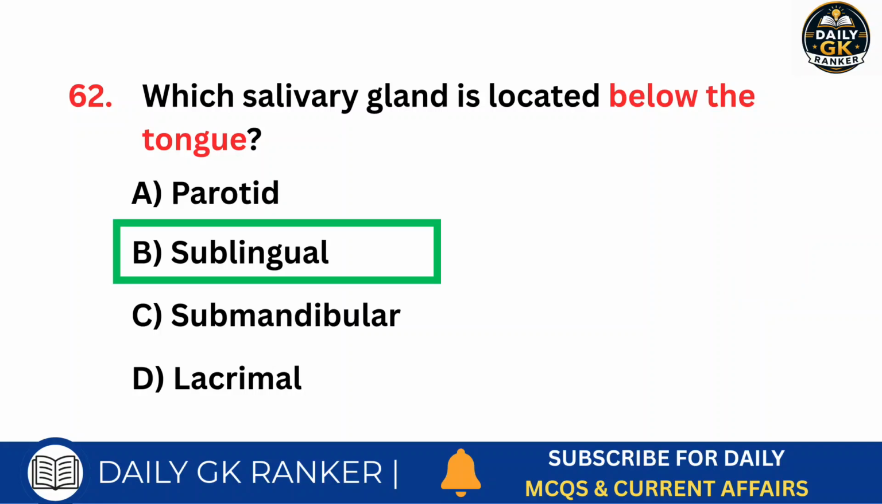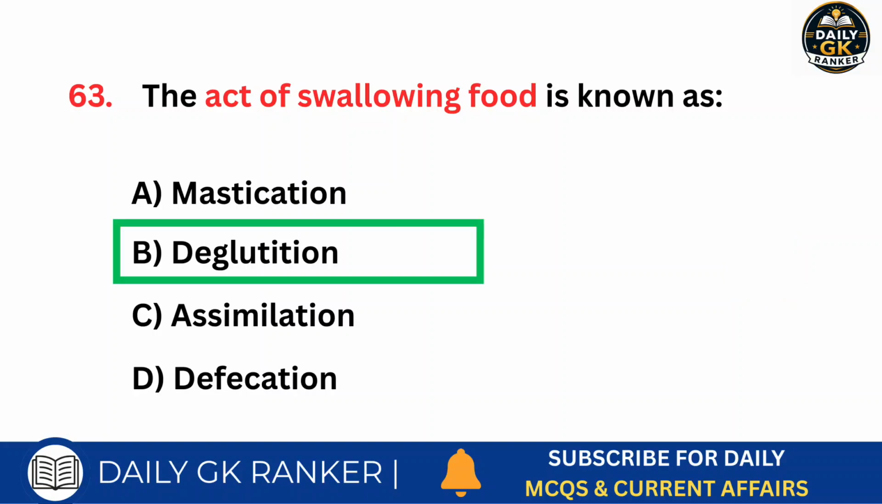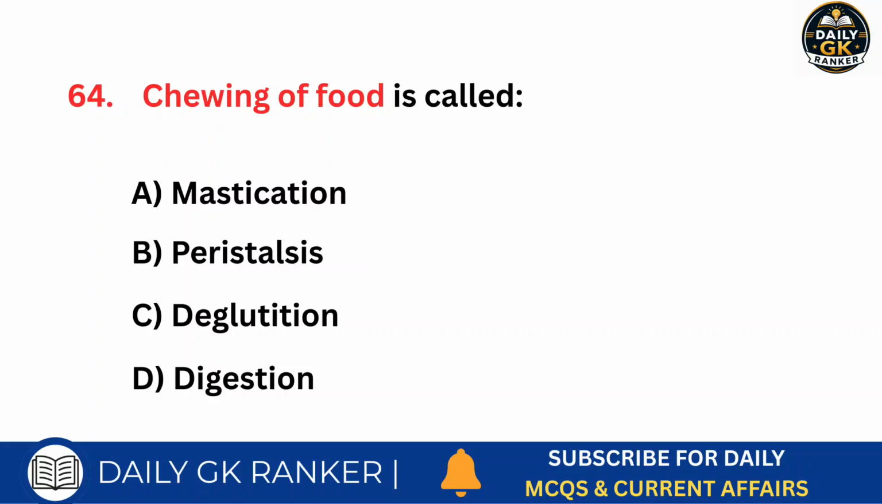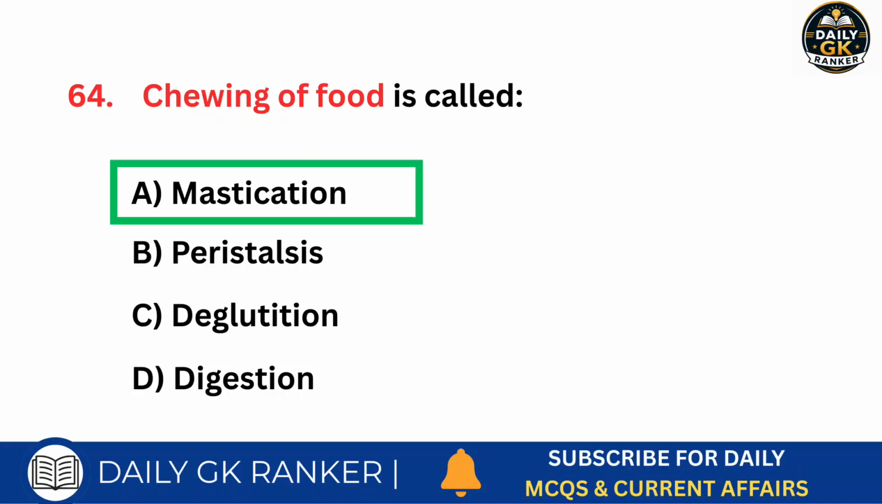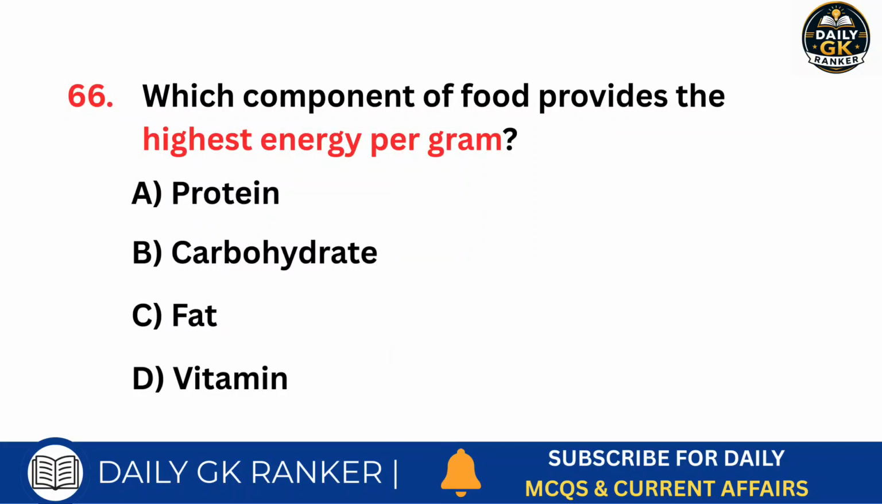Answer is sublingual. The act of swallowing food is known as? Answer is deglutition. Chewing of food is called? Answer is mastication. Which component of food does not require digestion? Answer is vitamins. Which component of food provides the highest energy per gram? Answer is fat.